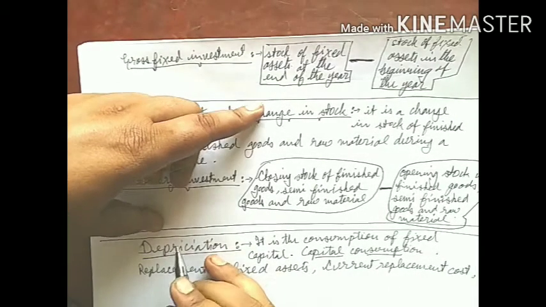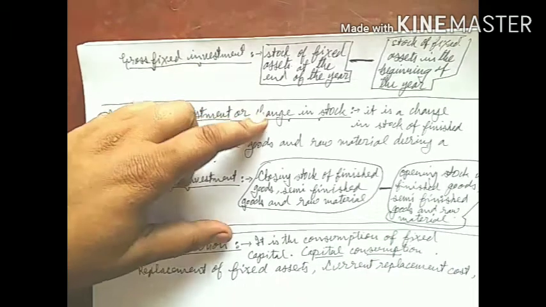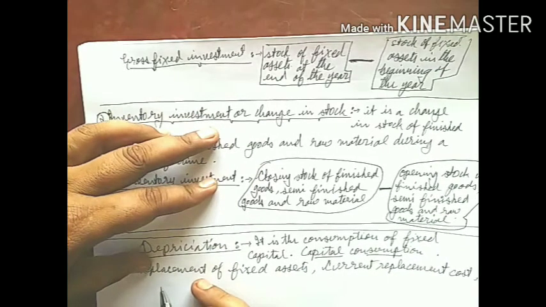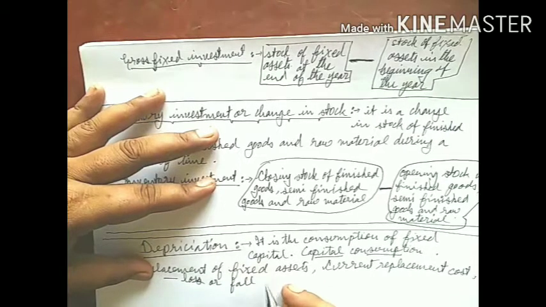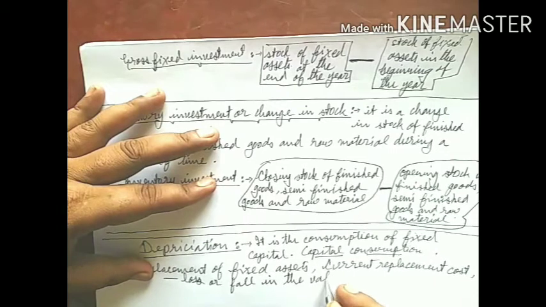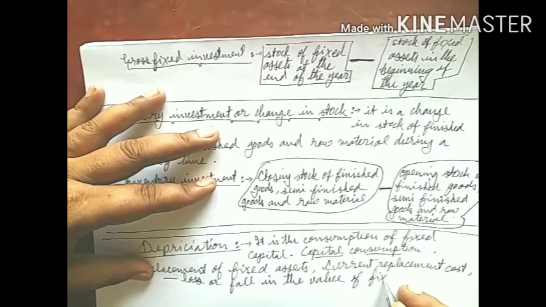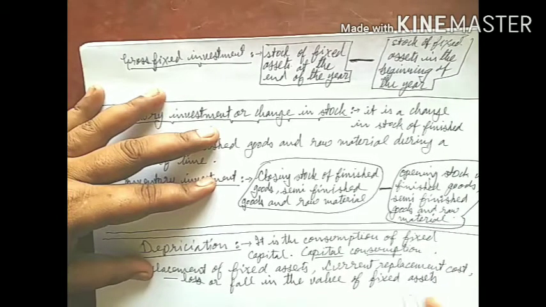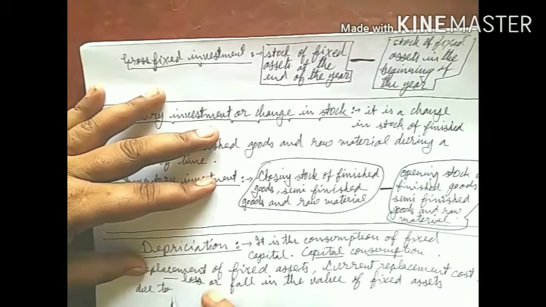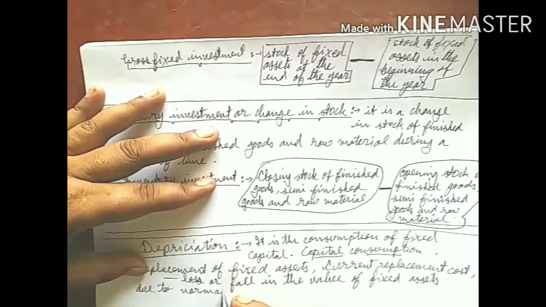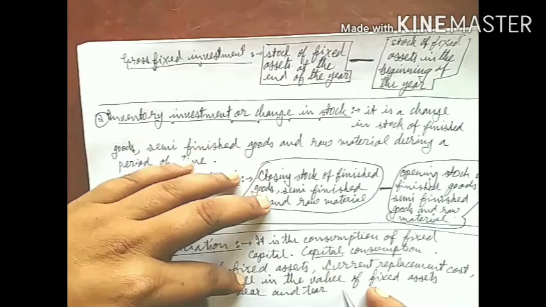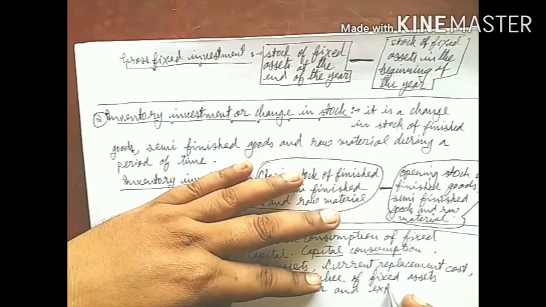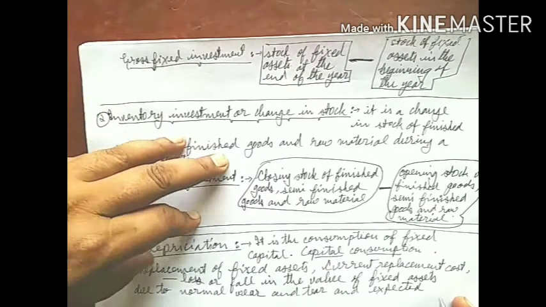Students, in other words, depreciation can be defined as loss or fall in the value of fixed assets due to normal wear and tear and expected obsolescence.